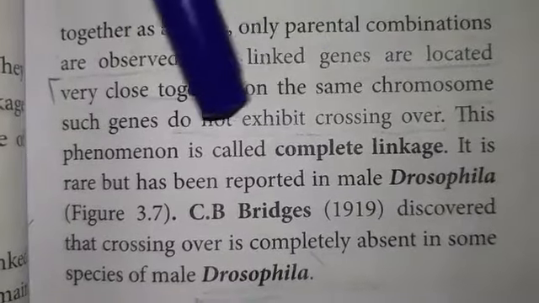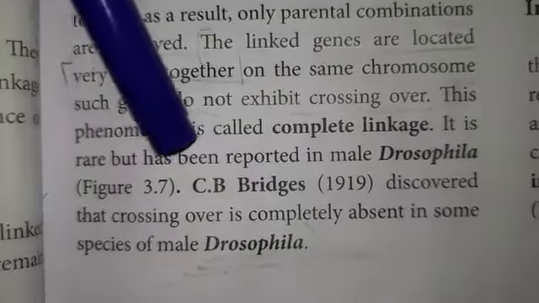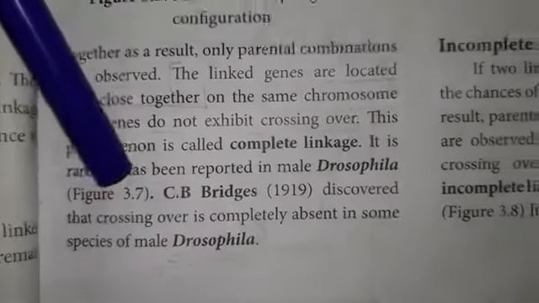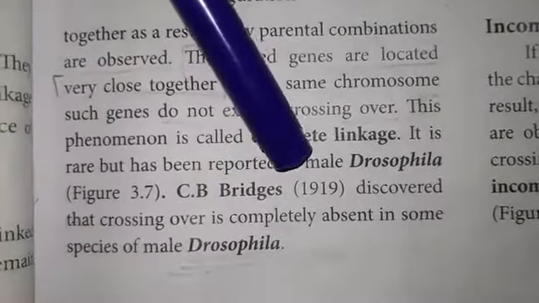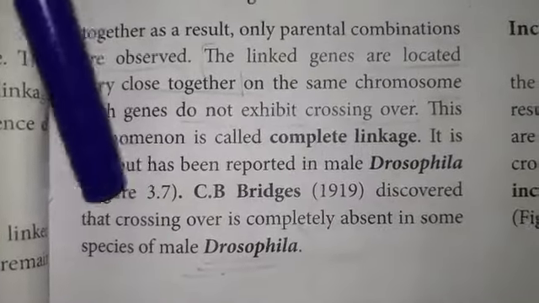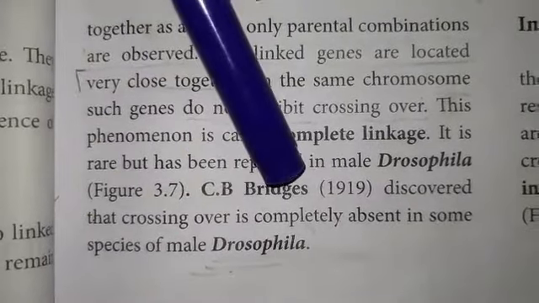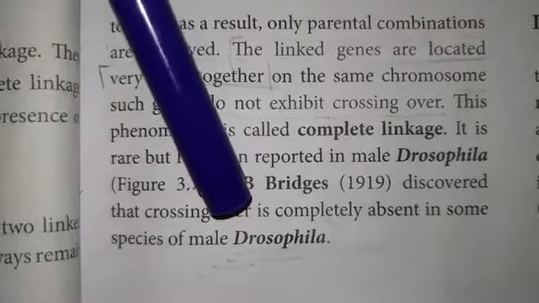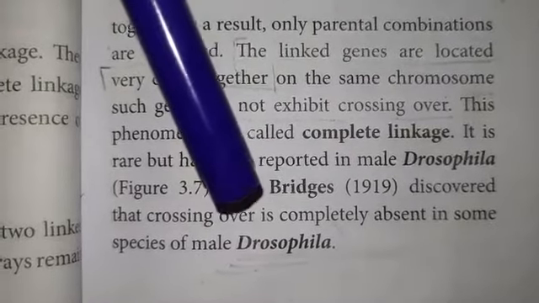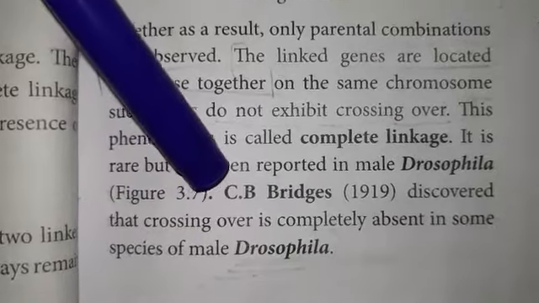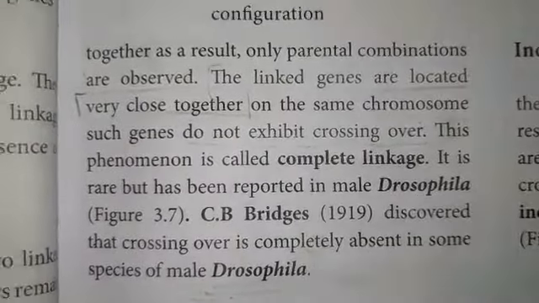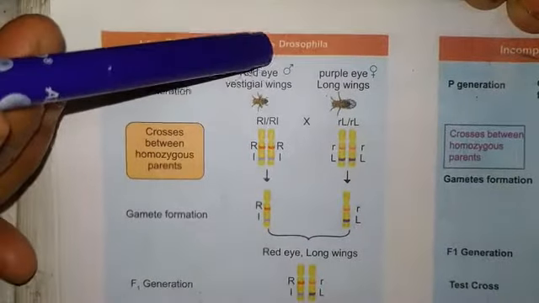So complete linkage is rare, but it is reported in male Drosophila. C.B. Bridges in the year 1919 discovered that crossing over is completely absent in some species of male Drosophila. So Drosophila is an example of complete linkage. Complete linkage in male Drosophila.